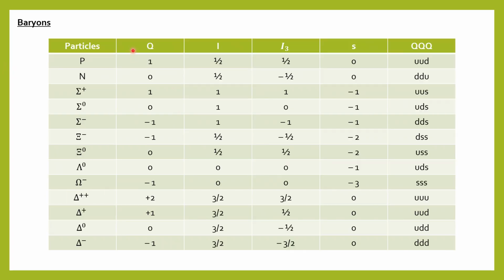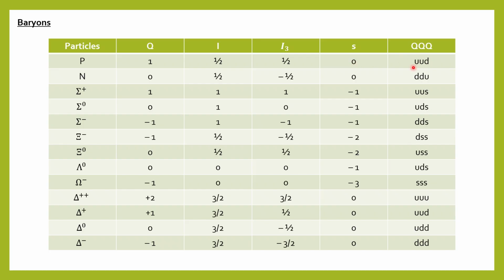Then come to the baryons. Under baryons, we have so many particles like proton, neutron, cascade, sigma plus, sigma 0, sigma minus, cascade 0, lambda 0, omega minus, delta plus plus, delta 0 and delta minus. Okay, so proton has the charge 1, isospin is half, I3 is 1 by 2, S is 0 and the formation is UUD.